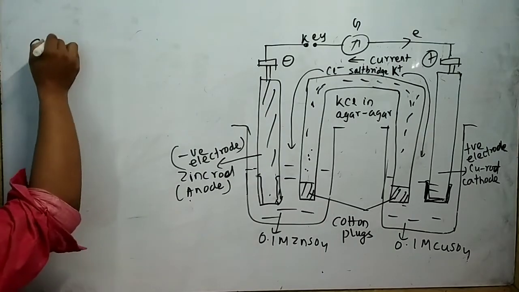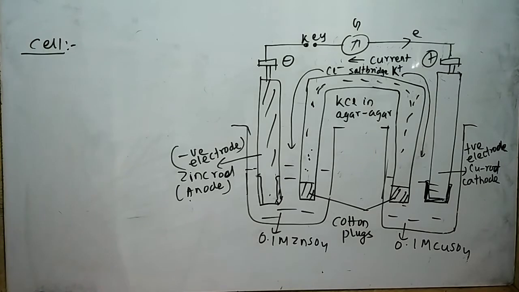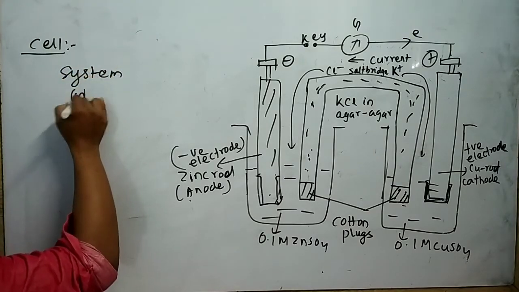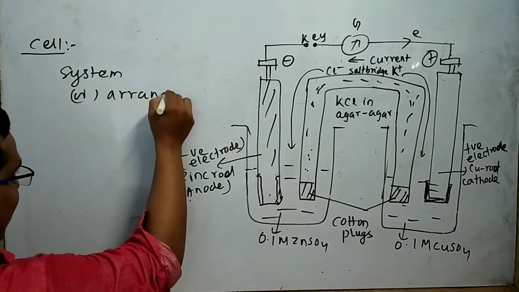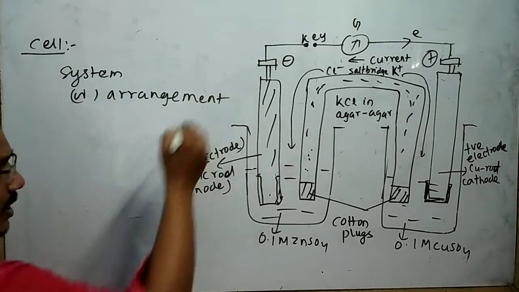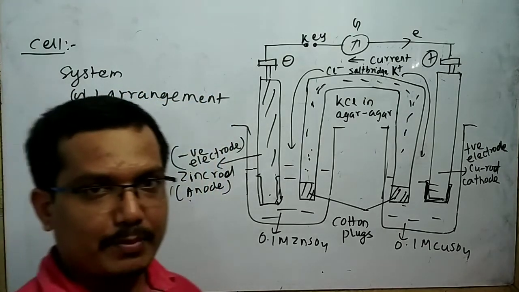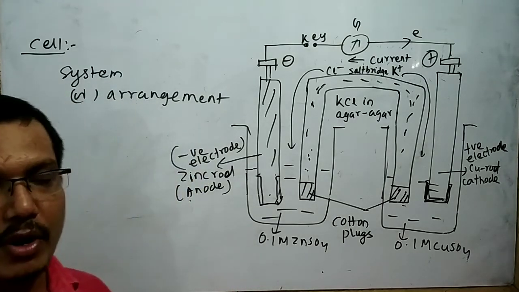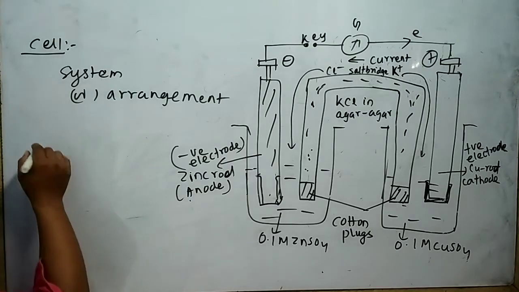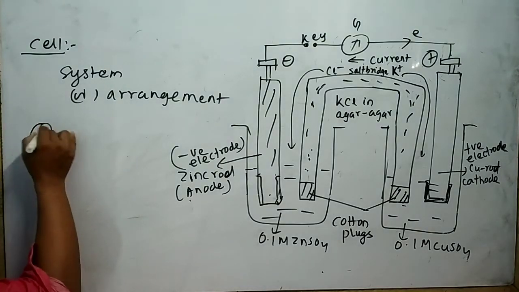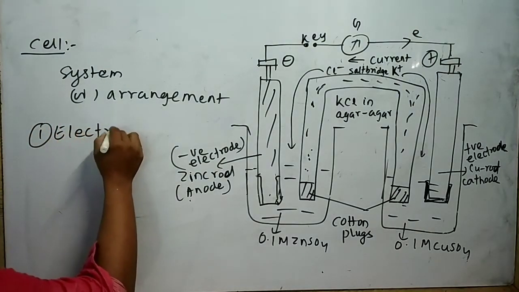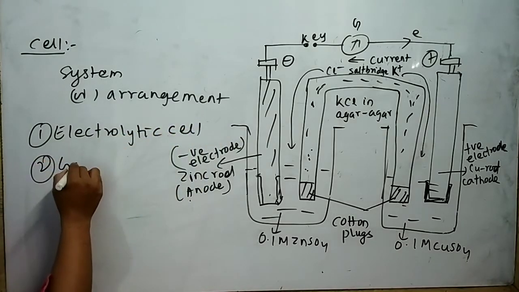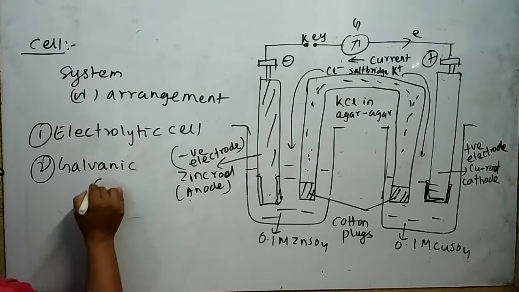Next, I will explain about the cell. Cell is a system or arrangement in which the electrodes are fitted in an electrolyte or different types of electrolyte. There are two types of cell. Number one is electrolytic cell. Number two is galvanic cell.